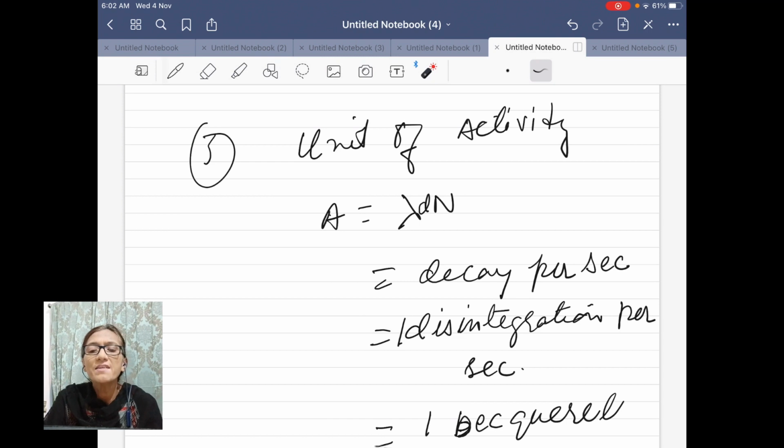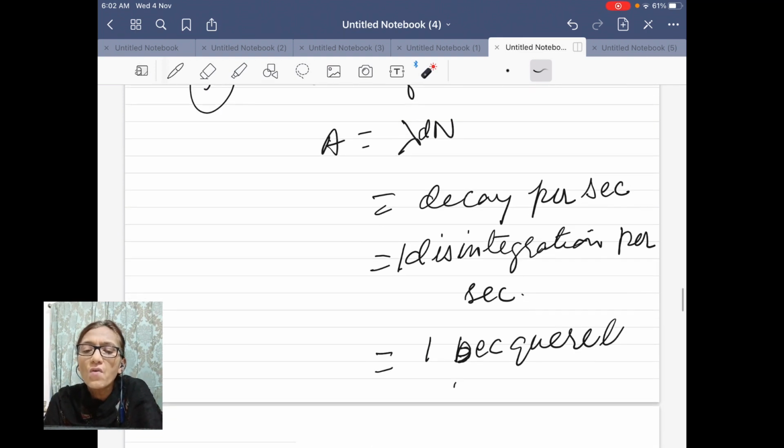Now the next point, unit of activity. We have noted down A is equal to lambda N or dN. We know that decay constant has unit per second, and here dN is what? Decay or disintegration.